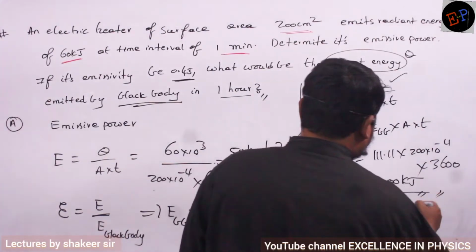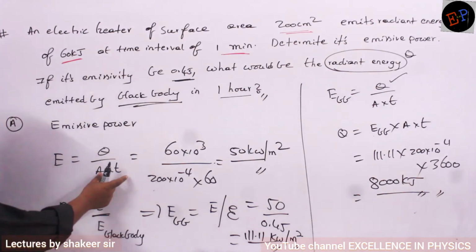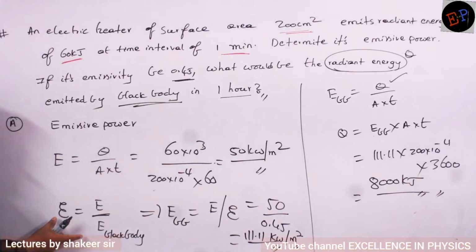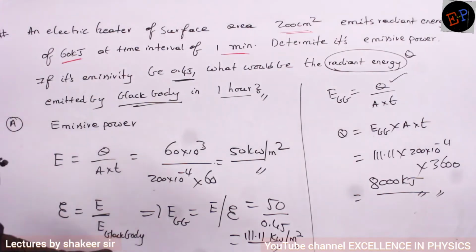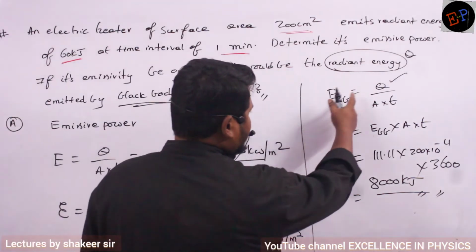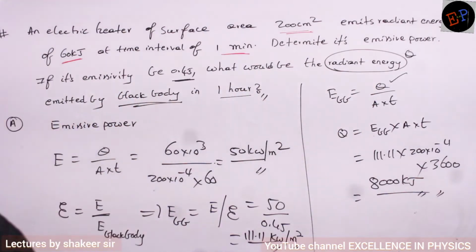8000 kilojoules of energy is radiated by the black body. So have you understood the method of calculation? First we calculated emissive power, and we know emissivity is already given. From that I have calculated the emissive power of a black body. Once I calculate that, then I can calculate the energy released by the black body in a time of 1 hour. That's it.